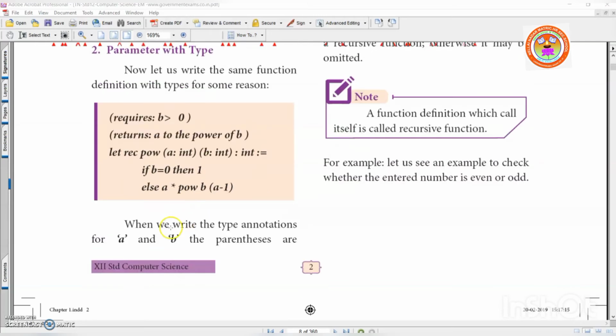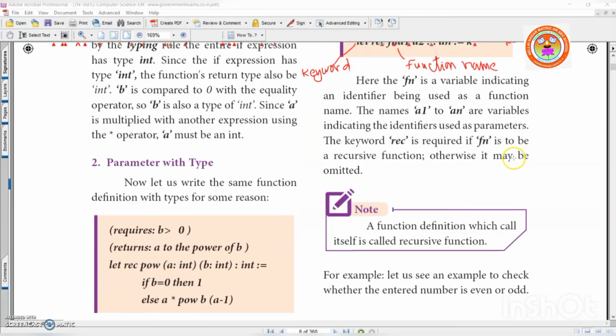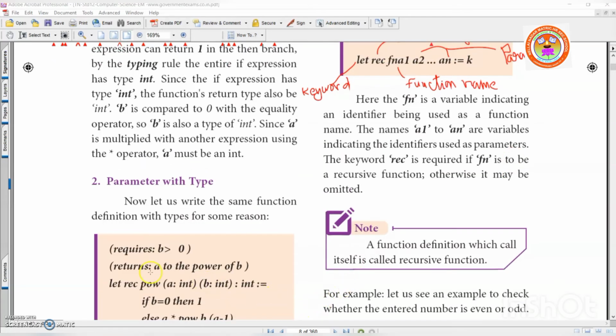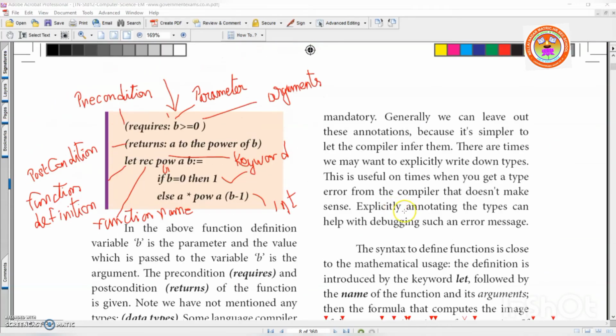Understood? Fine. When we write the type annotation for a and b, the parenthesis, can you see this is a parenthesis, right? Parenthesis is mandatory. That means compulsory. Generally, we can leave out this annotation because it is simpler to let the compiler infer it. That means what? You can leave the parenthesis, right?